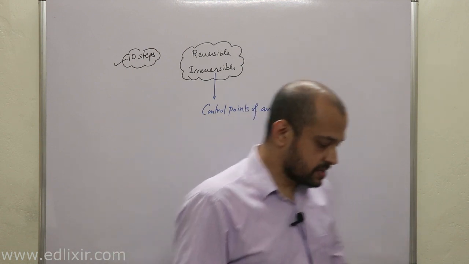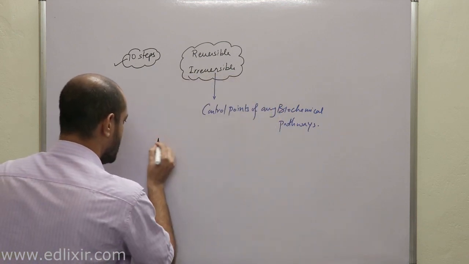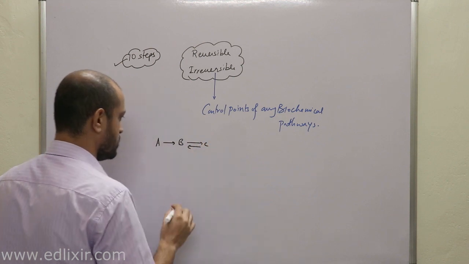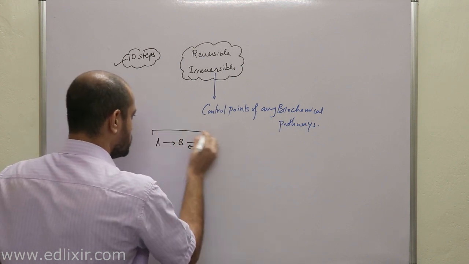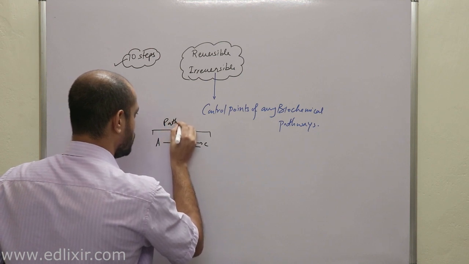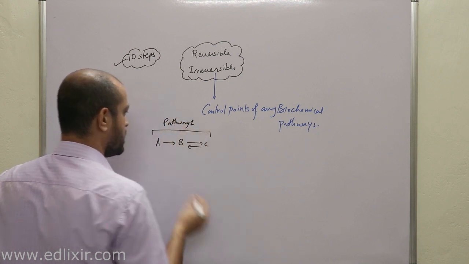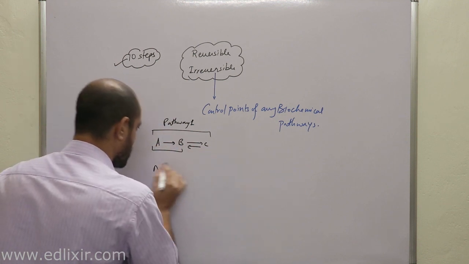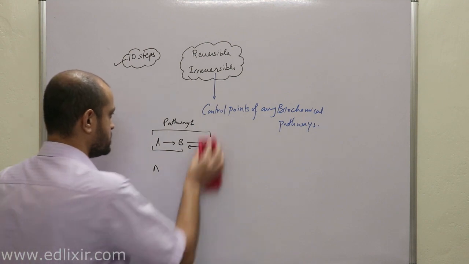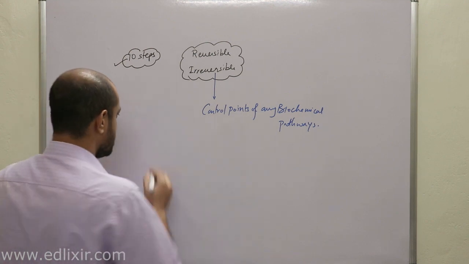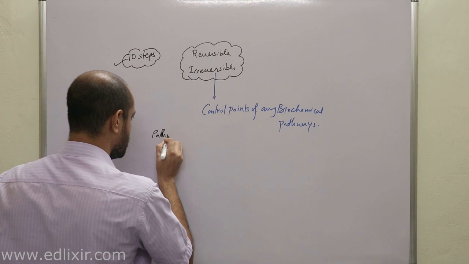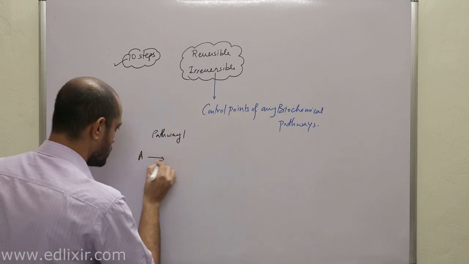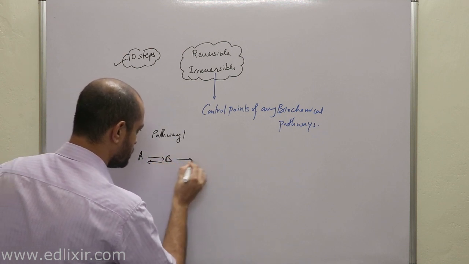step. Suppose there is A to B and B to C is actually reversible. Now listen, suppose this is pathway 1. Or let me give you a better example, this is confusing. Suppose this is your pathway 1. Now, A to B is reversible, B to C is irreversible.